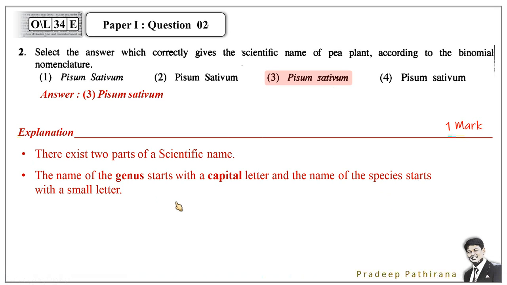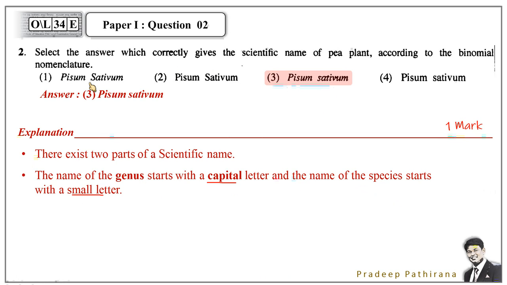And the next feature is when we are writing the generic name, first letter should be capital. According to this number 4, all the answers are correct. All are started from capital letter. And the species name starts with a small letter.